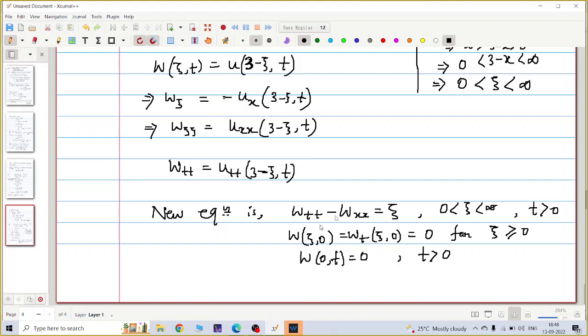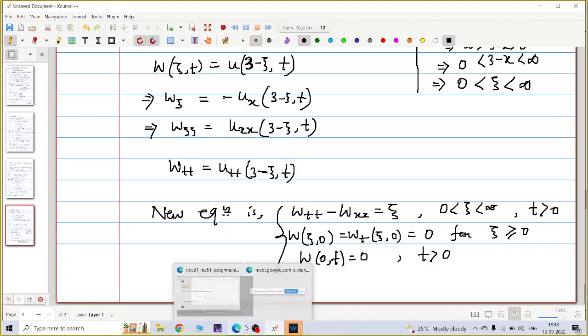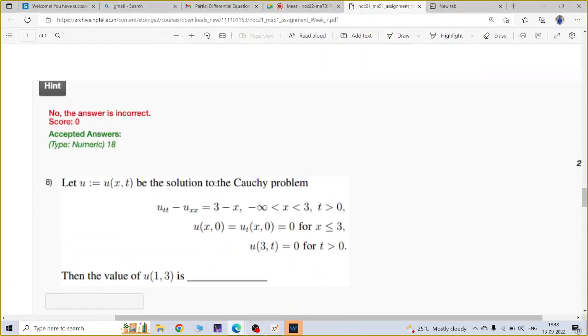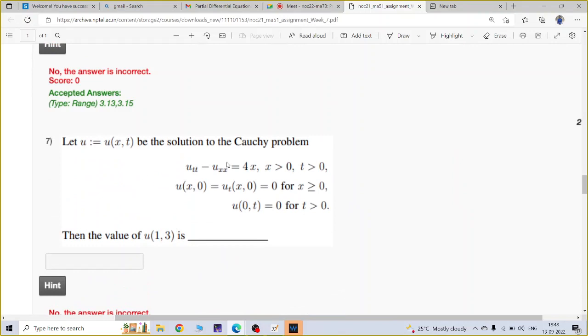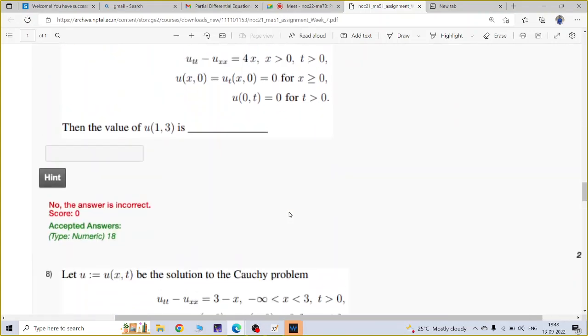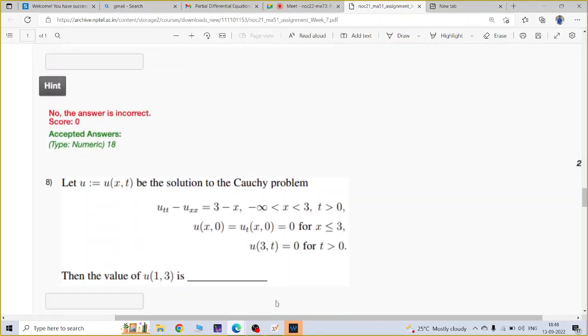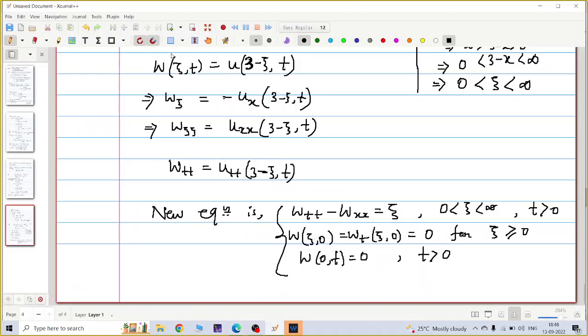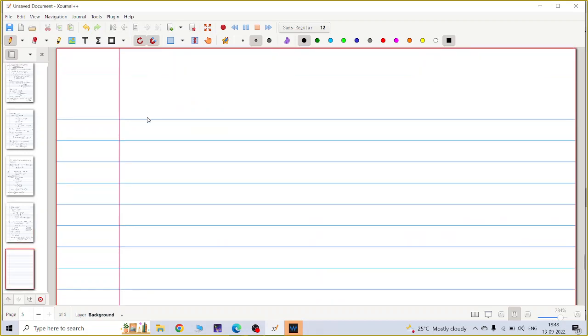So now you can solve this equation by Duhamel, because you have the region 0 to infinity and everything is fine. So no need to worry. Now you can use Duhamel in w. It looks like problem 7, because I got the region as xi positive here. So I will solve it. Move to the next page. By Duhamel, my answer is